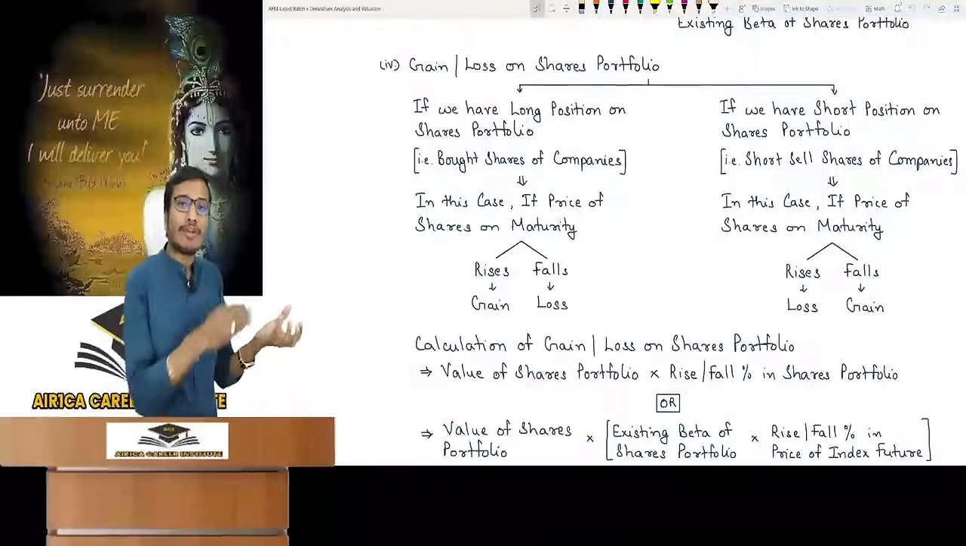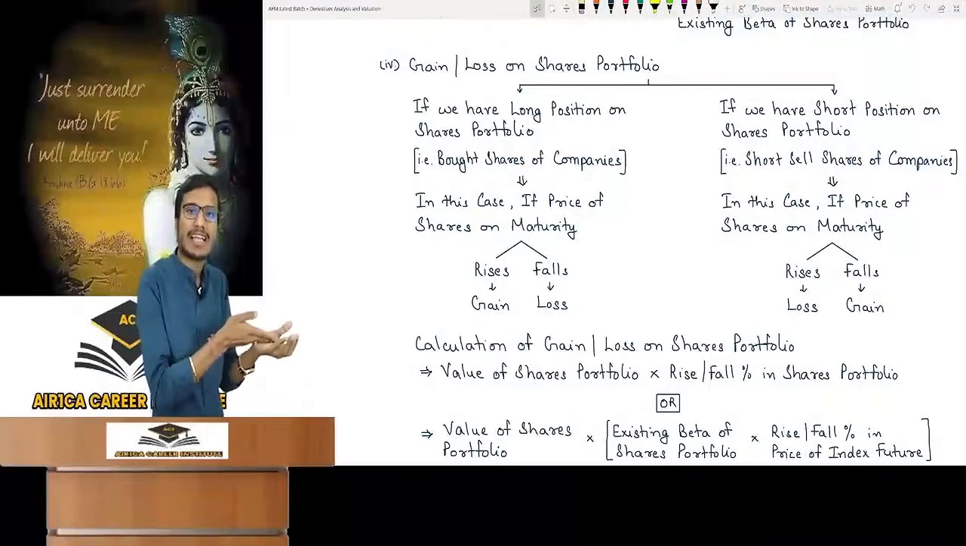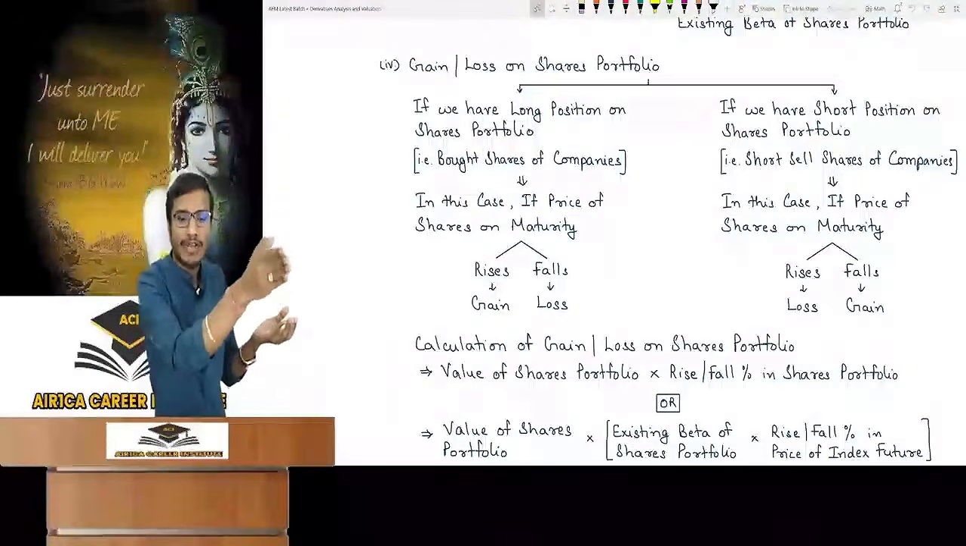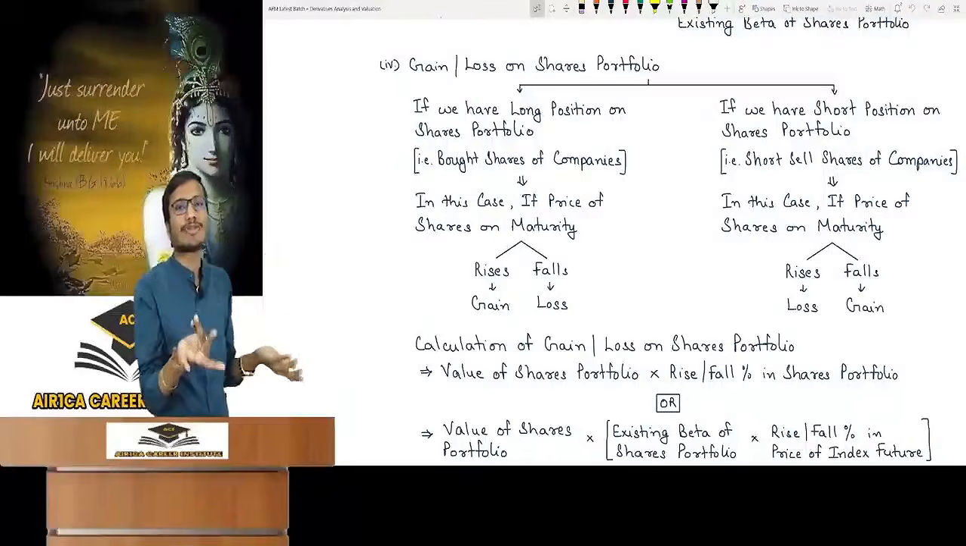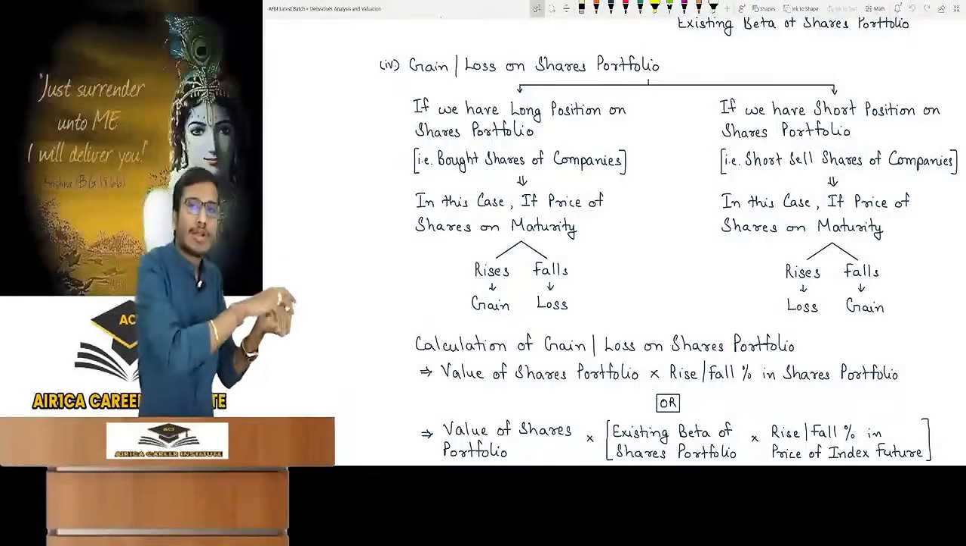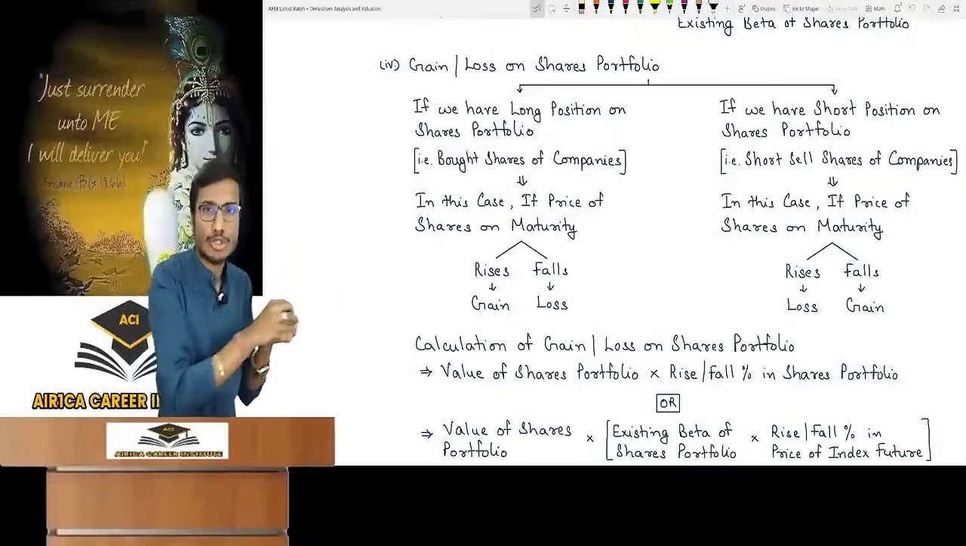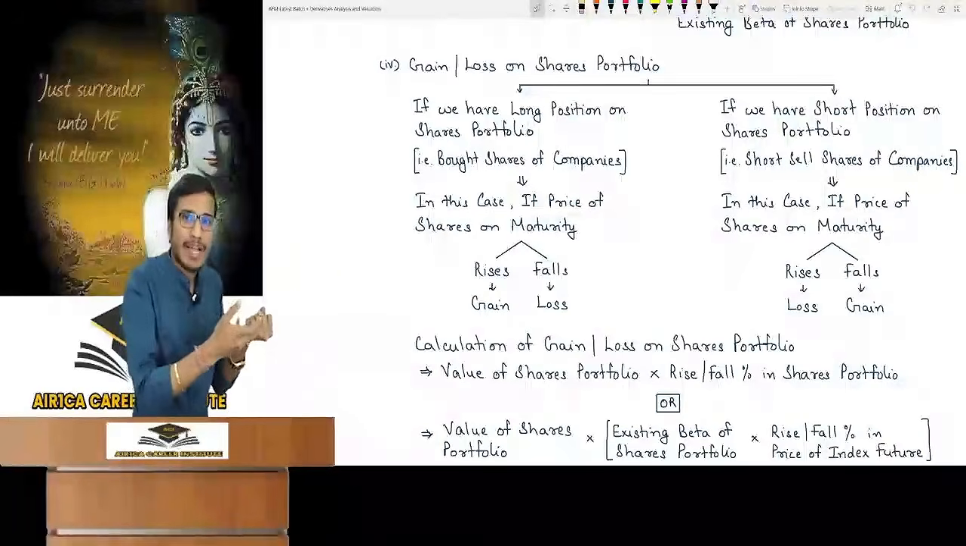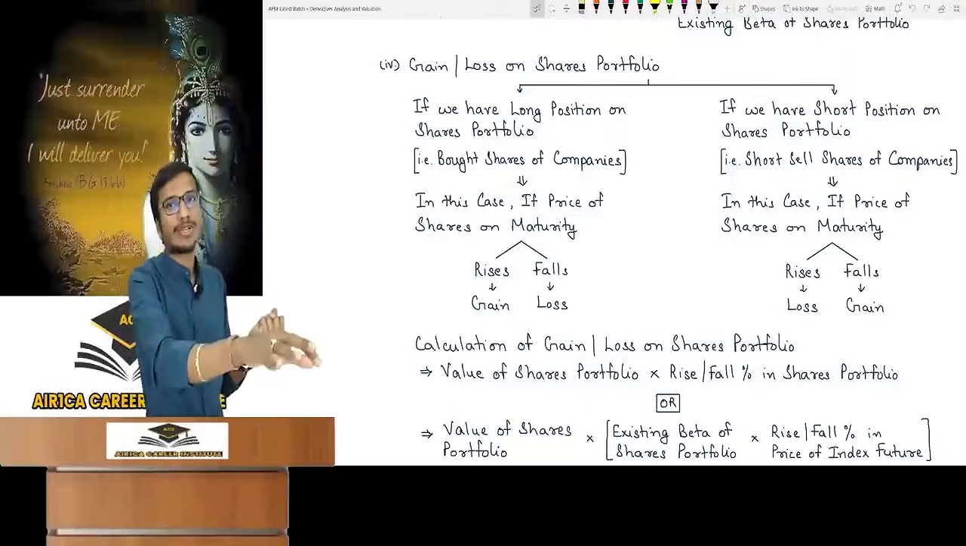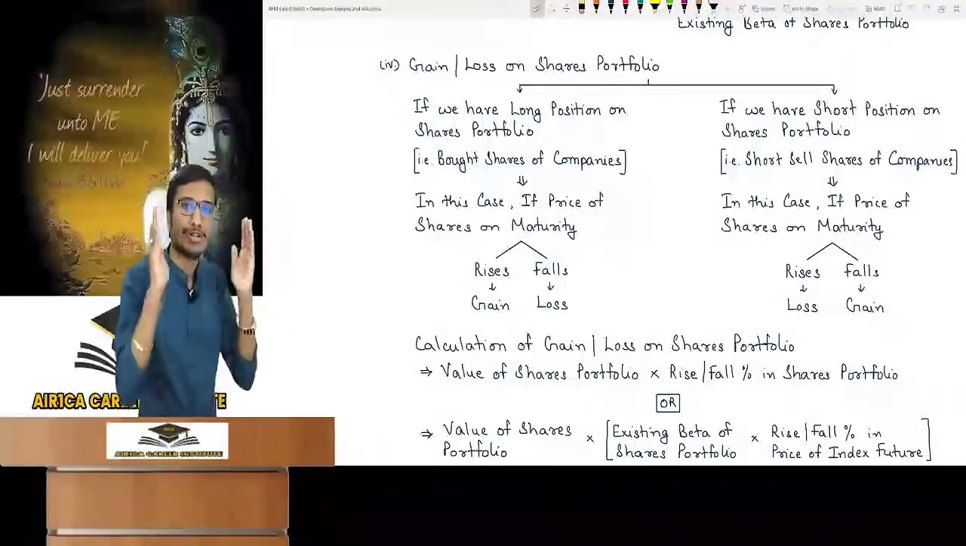If your share portfolio has a long position in the cash market and you have bought a share, if on maturity the value of shares falls, then it is a loss. And if the value has increased, then gain. And if you had short sold the shares in the cash market, in short sell, if the price increases on maturity, then it is a loss, and if it falls, then gain. This is the cash market that people understand.